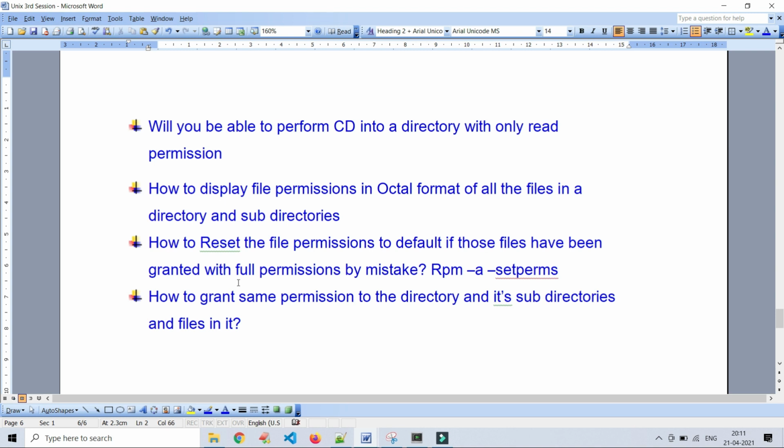In the coming session I will try to explain the daily usage commands. Very regularly we will use some of the commands in Unix or Linux, which are very important, and we should have those commands handy. Such kind of commands I will explain clearly in a detailed way.